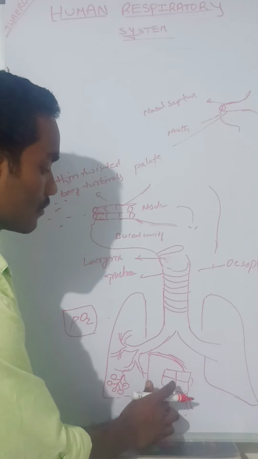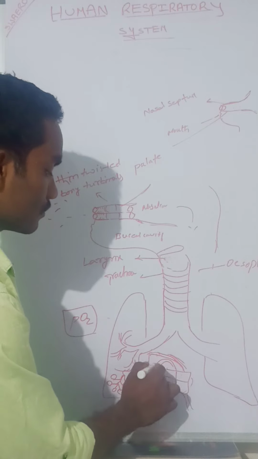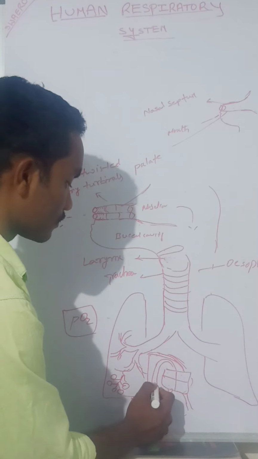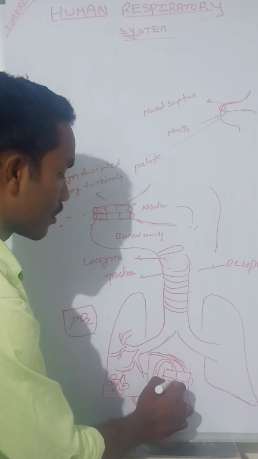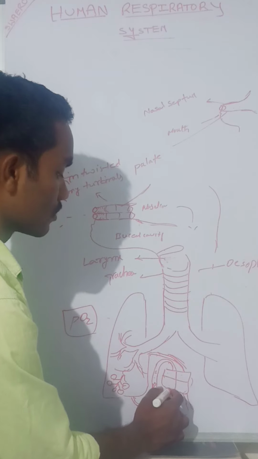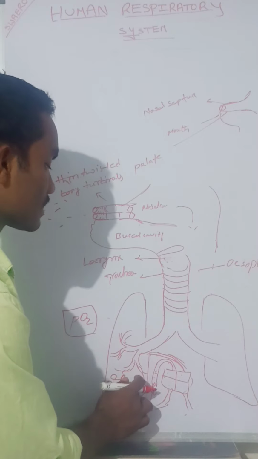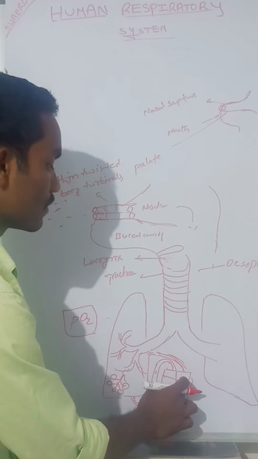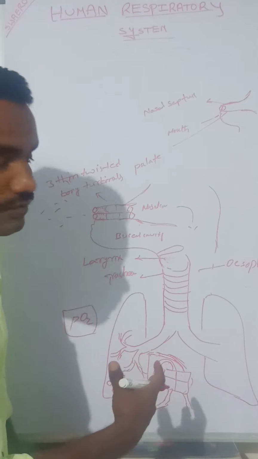This deoxygenated blood is collected into the right auricle. It flows through the valve to the right ventricle, then to the pulmonary artery, and enters the lungs, where oxygenation takes place. Then through the pulmonary veins it enters the left auricle, from the left auricle to the left ventricle, and then through the systemic artery it is transferred to all parts of the body.